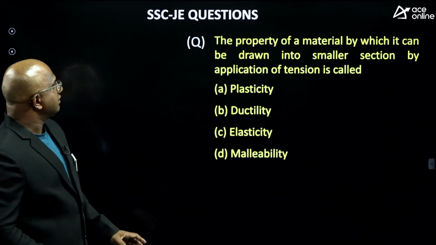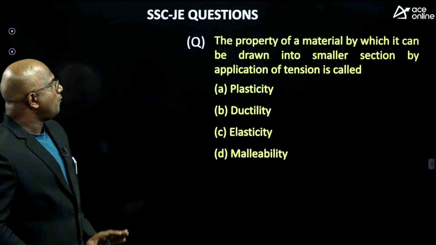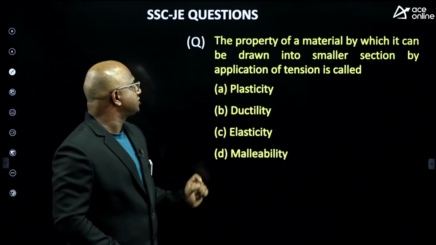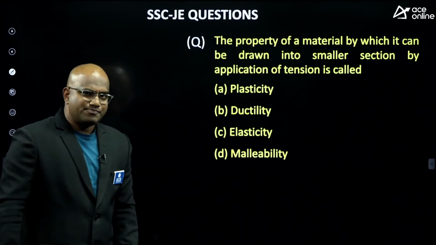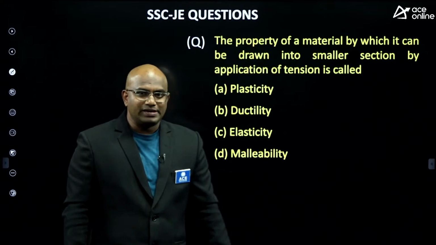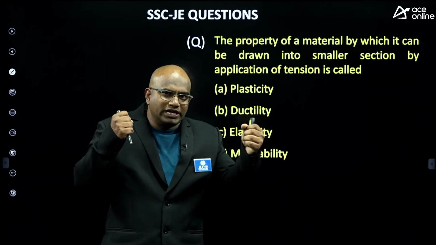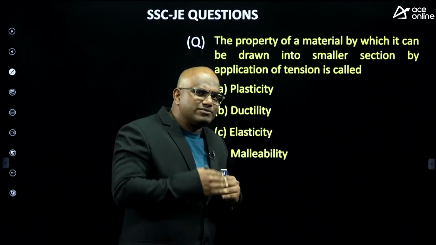Now observe carefully. The property of a material by which it can be drawn into a smaller section by application of a tension is called? Please try this question. Because you are applying a tension load, the moment you apply it, the material becomes smaller.